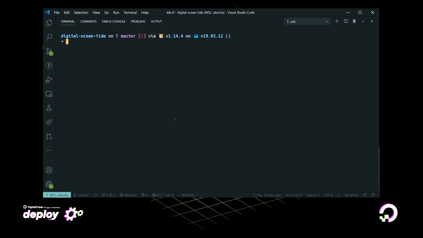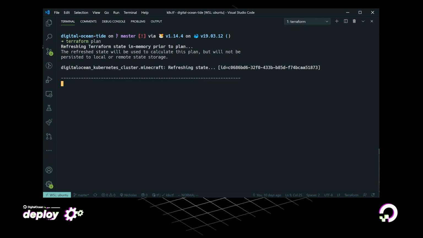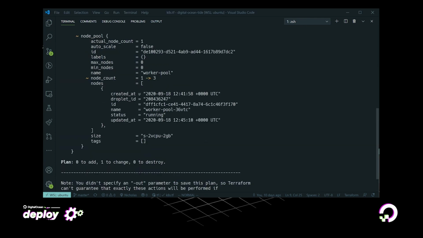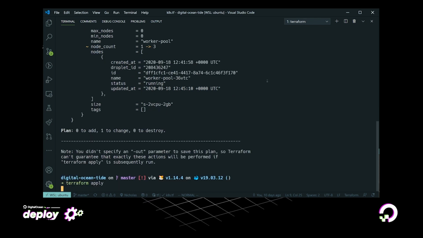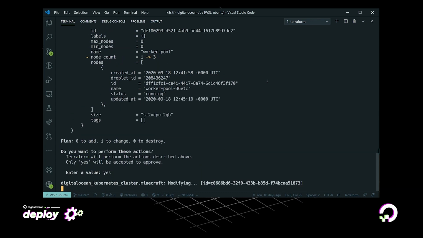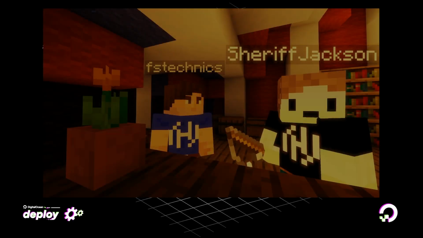Let's run it and see how this works. So Terraform plan, and this is going to give us a plan, and you can see that we're going to make one change to our configuration. Now the change here is going to be the node count, and it's moving from 1 to 3. So Terraform is showing us all of that information. Remember, nothing changes until we do the Terraform apply, because it's the Terraform apply which is actually making the changes.